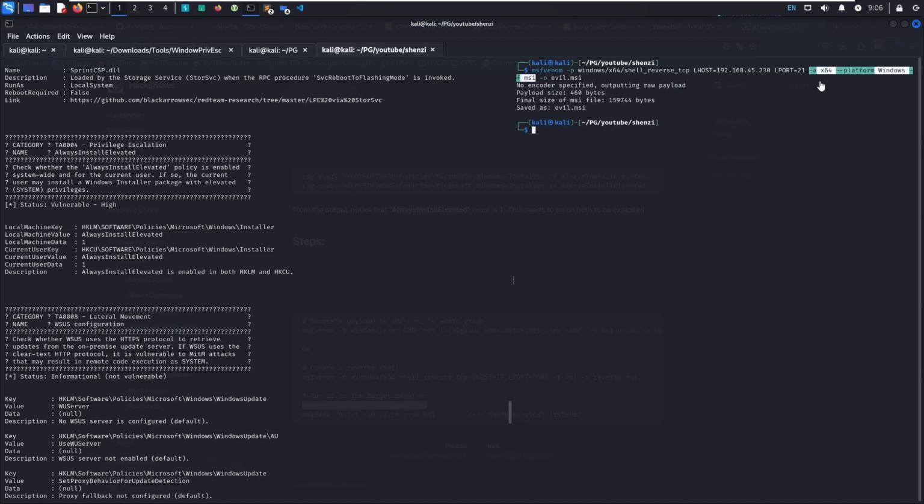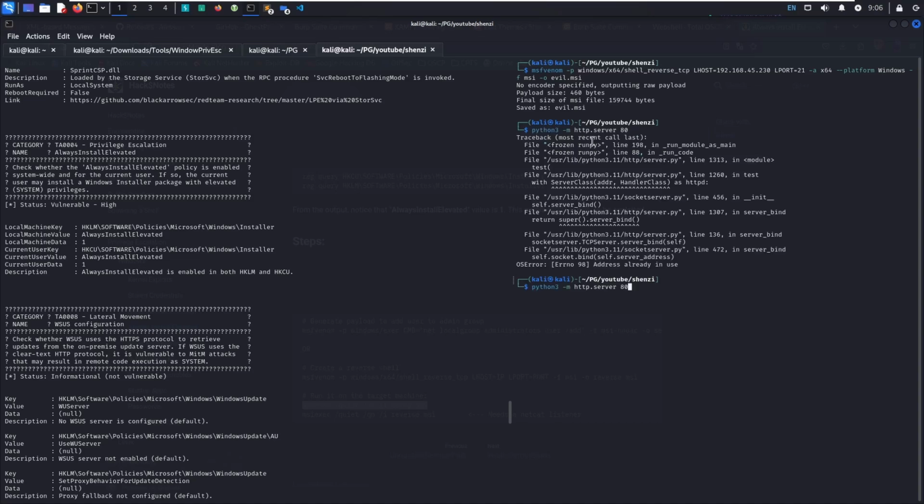With the -a flag, we are setting the architecture, and with --platform, we're setting the platform to a Windows system. Now we need to set up a Python server and copy over the evil.msi file.